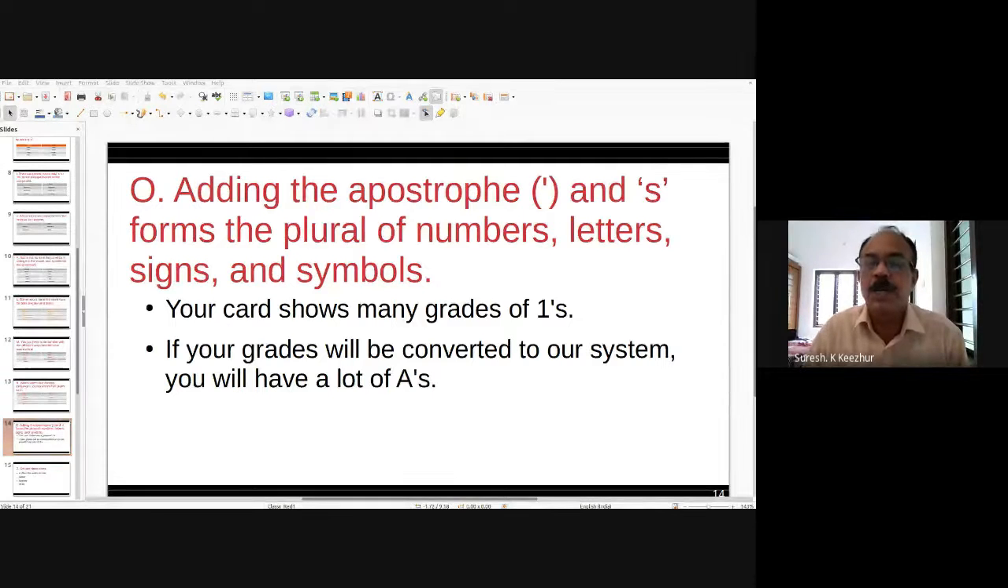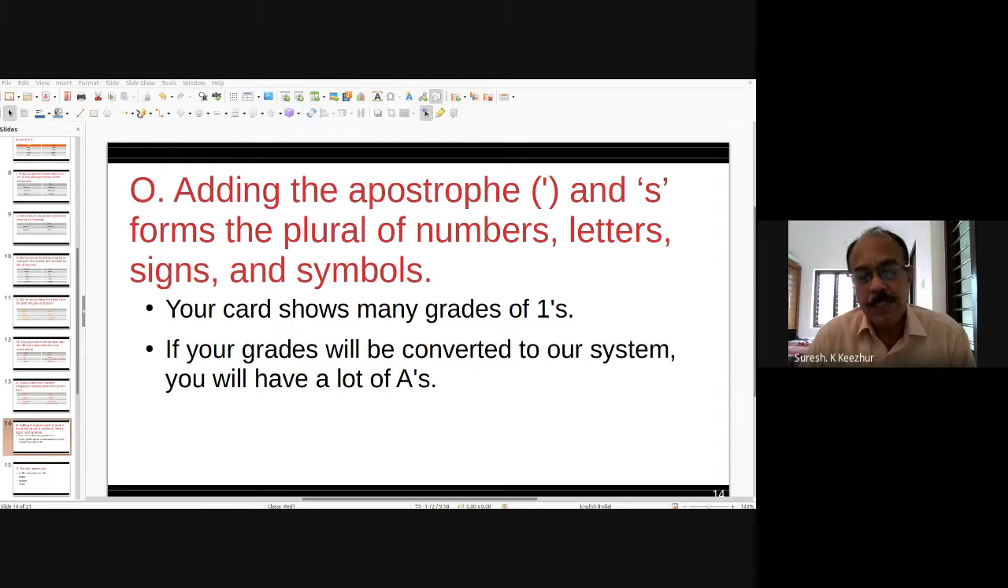For example, brothers-in-law, not brother-in-laws. Don't say brother-in-laws; brothers-in-law is correct. Hangers-on, not hanger-ons. Passers-by, not passer-bys. Passers-by is the plural form. Commander-in-chief, commanders-in-chief, not commander-in-chiefs. Commanders-in-chief is the plural form of commander-in-chief.